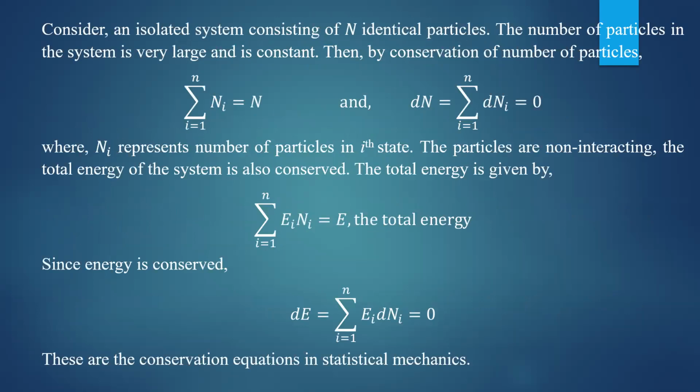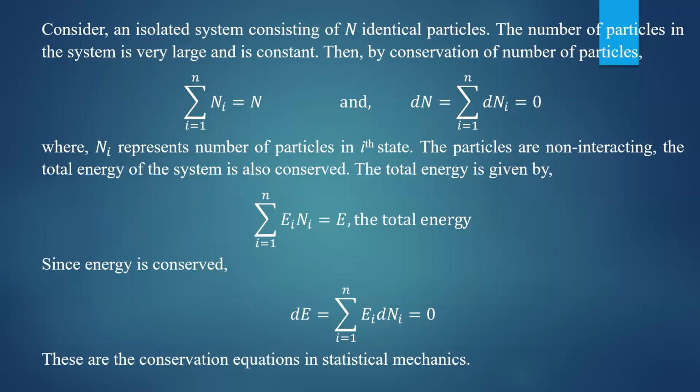So to derive the expression for the Bose-Einstein distribution function, let us consider an isolated system consisting of N identical particles. The number of particles in the system is very large and is constant. According to the law of conservation of particles, the number of particles in the system is constant, and the energy of the system is also constant. According to the conservation laws, the total number of particles in the system is constant.